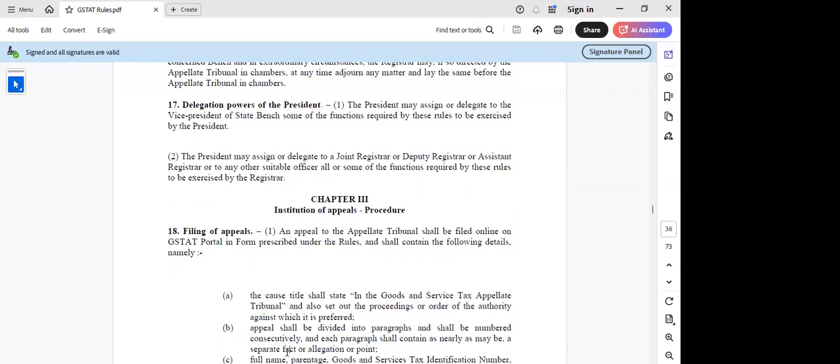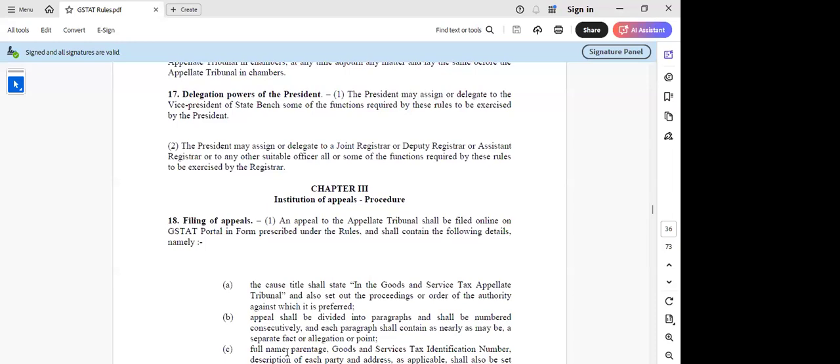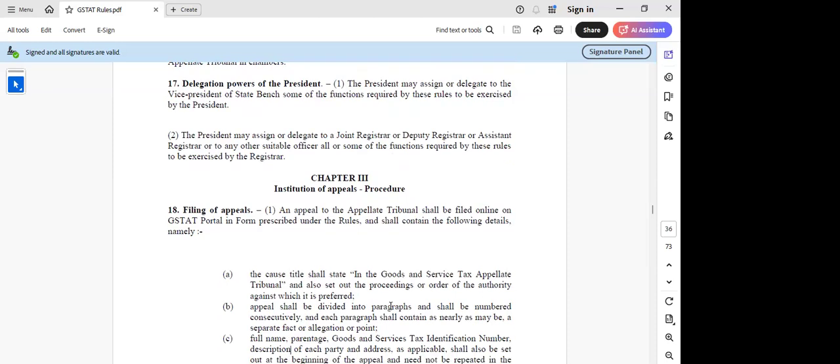Now it will be divided into paragraphs and shall be numbered consequently, and each paragraph shall contain as far as may be a separate fact or allegation or point. So here they are coming out with the procedure for drafting the appeal. And this was not there, to the extent what I understand, sir, it has to be divided into paragraphs and it has to be numbered sequentially.